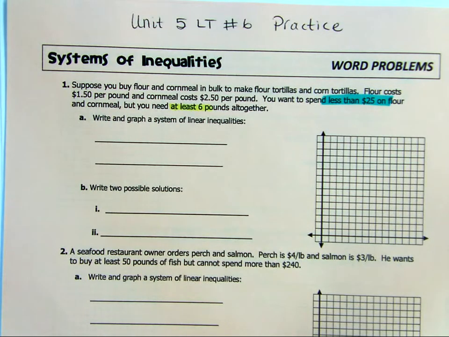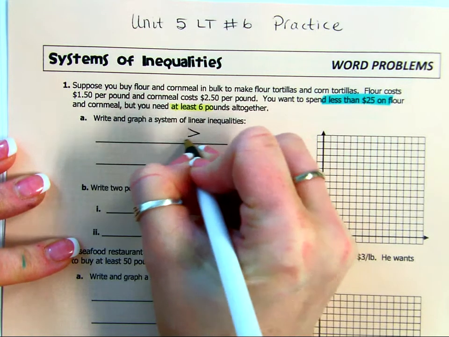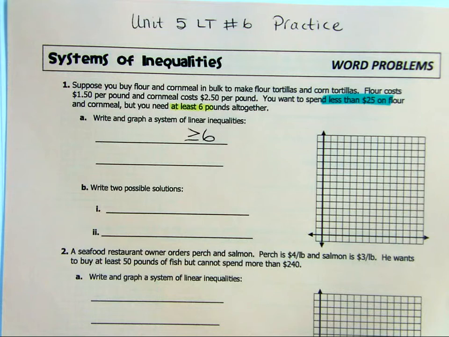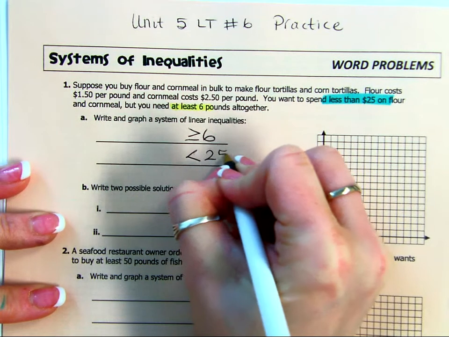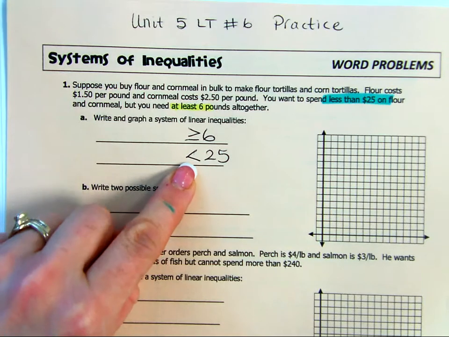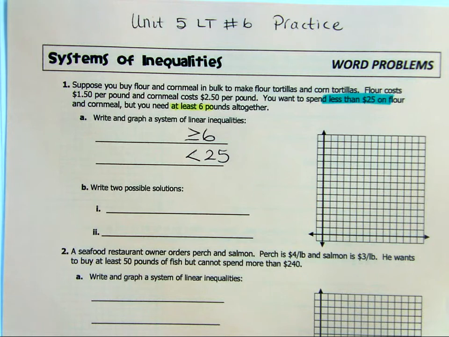I always put this one first. You need at least 6 pounds, but you have to spend less than $25. Don't draw a line under that this time, correct? Because you can't spend $25. So remember what I said? The number of things goes together and the money goes with the money. That 25 is money, right?